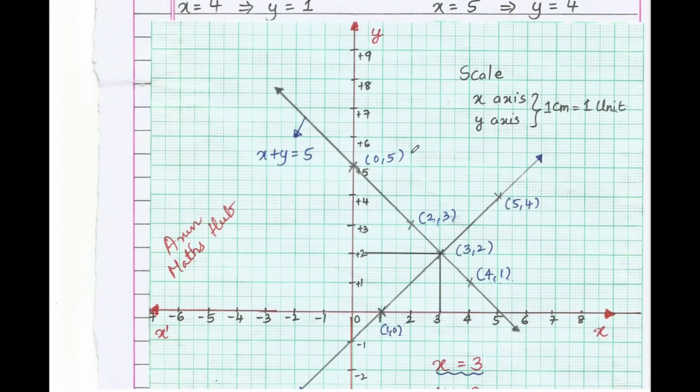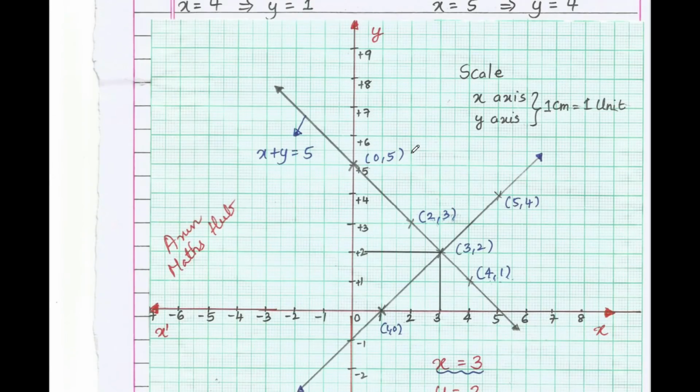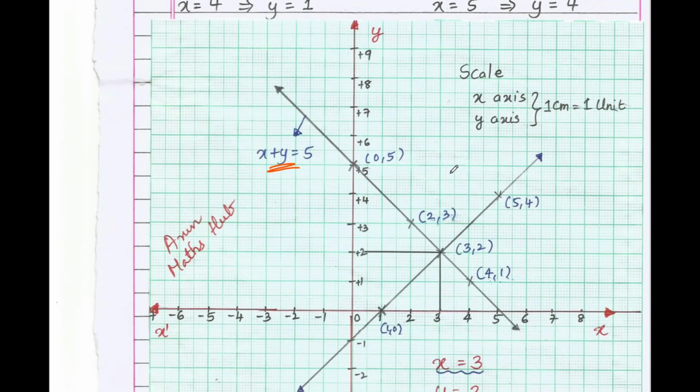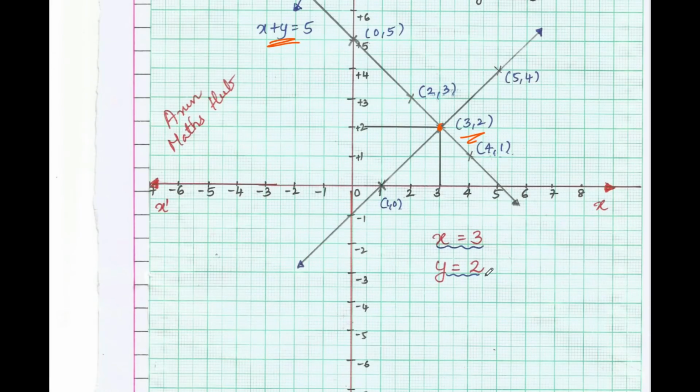So plot the points for the two lines. X plus y equals 5, and the other line is x minus y equals 1. These two lines are intersecting at point (3, 2). Therefore, x value is 3, y equals 2. This is the solution of a pair of linear equations in two variables graphically. I have solved such questions in detail. Do check out my channel, students.